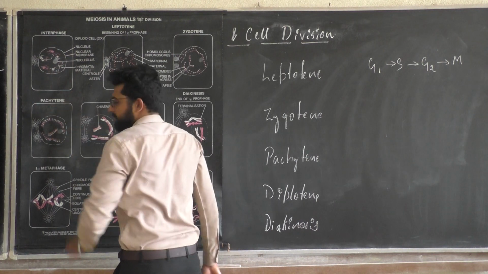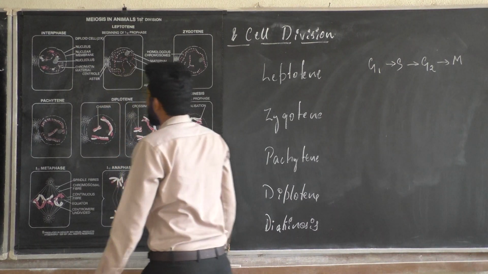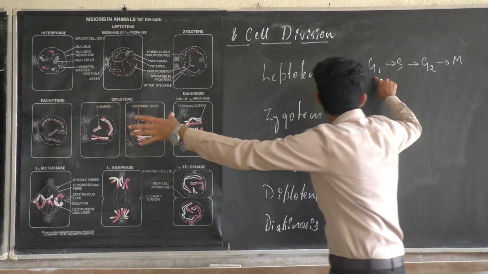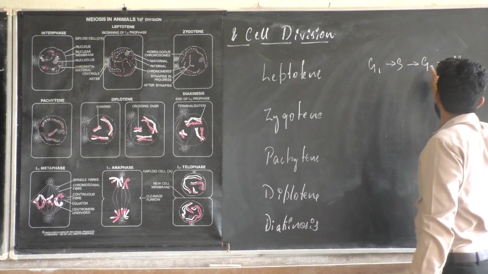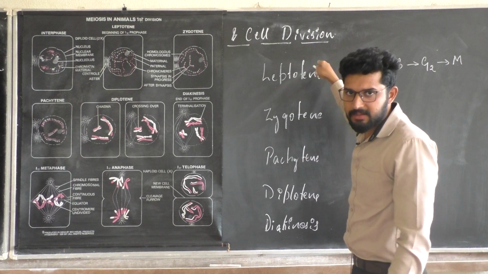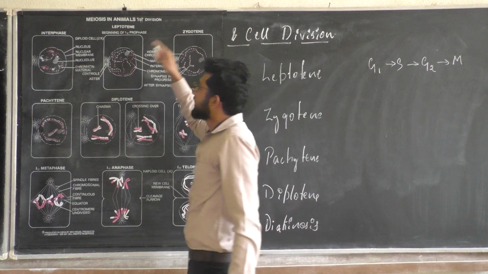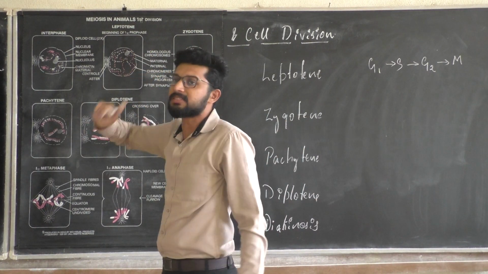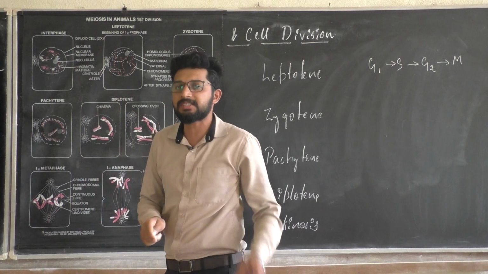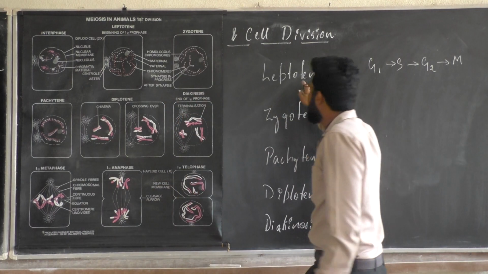This is a normal cell. When a normal cell passes from G1 to S, S into G2, G2 into M, it is entering the M phase, where meiosis is happening. Now the cell is ready for meiosis 1. In meiosis 1, it is prophase 1. In prophase 1, the first stage is called leptotene.